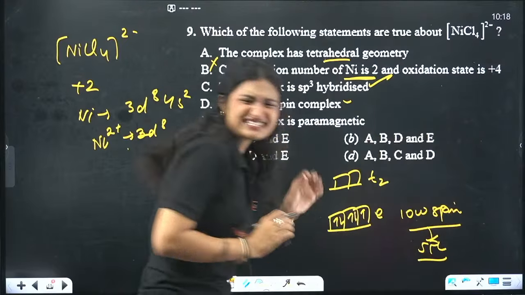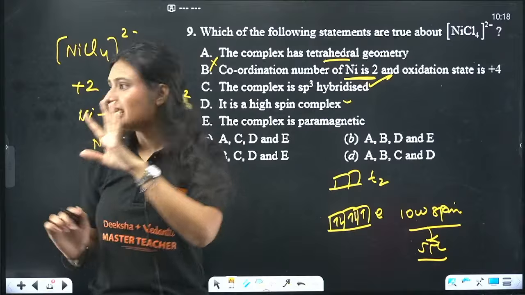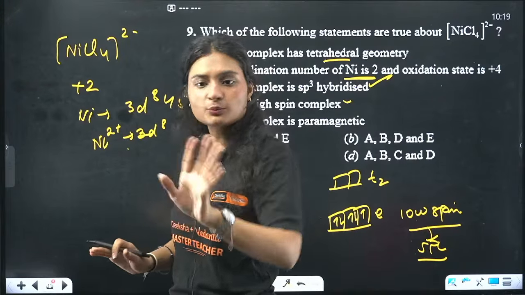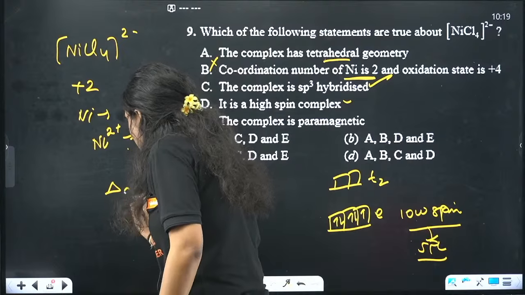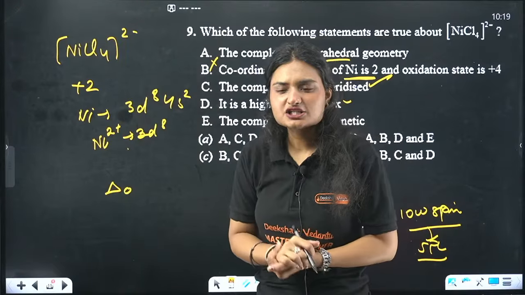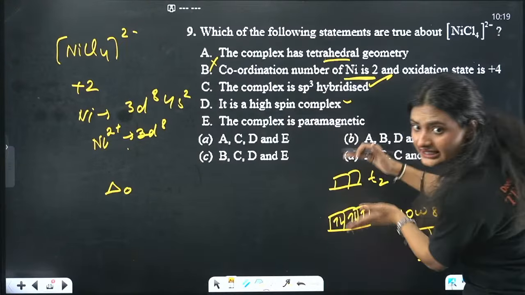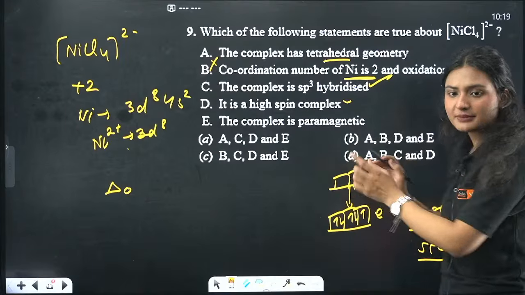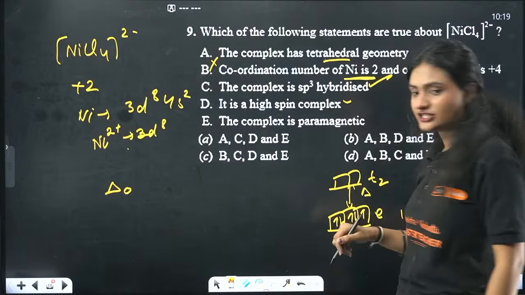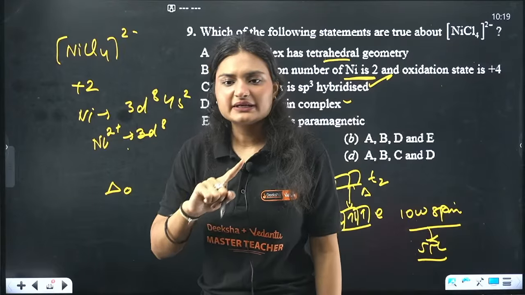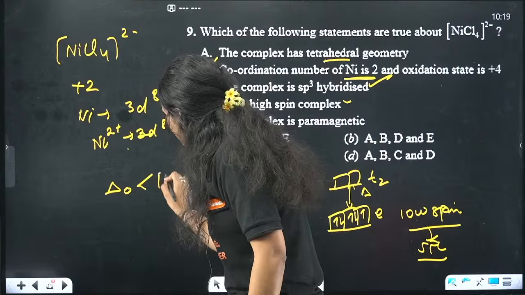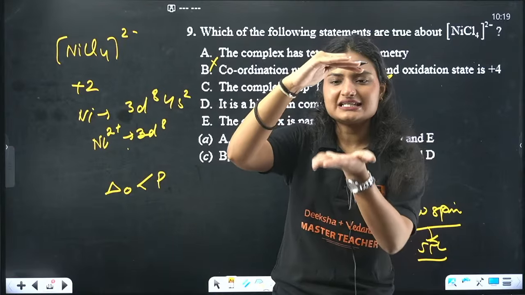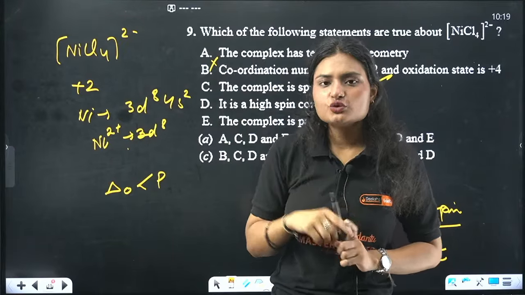Just a little criteria I can tell you. This is the tetrahedral one, but I'm telling you the octahedral one; it works for both. This is the crystal field splitting energy. What is the crystal field splitting energy? The energy gap between T2 and E. This gap is your crystal field splitting energy. If this crystal field splitting energy is less than the pairing energy, P, what happens in chemistry?